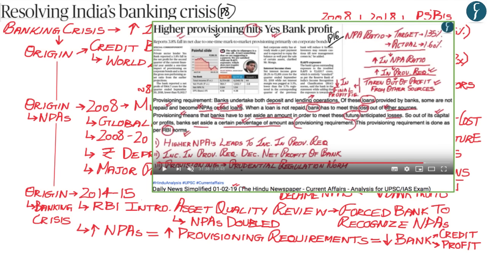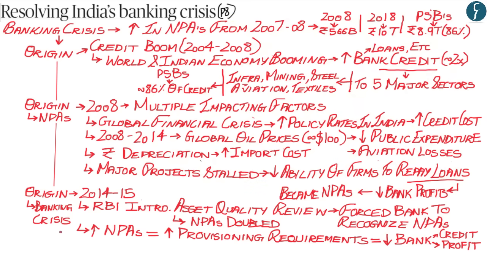And apart from this, you also need to understand that provisioning is very important with regards to your upcoming prelims examination of 2019, whereby provisioning has been continuously in the news for the past 1 year and is yet to be asked in your civil services examination. Now, apart from this, what you should also know is that this banking crisis mainly affected the public sector banks because it was the public sector banks that had 86% exposure to these 5 major sectors that ended up having the maximum number of non-performing assets.